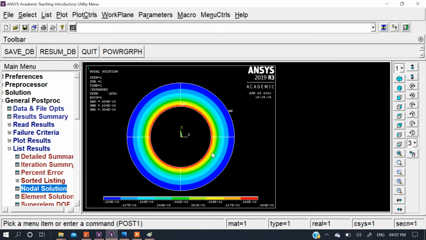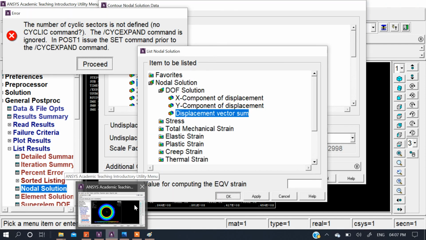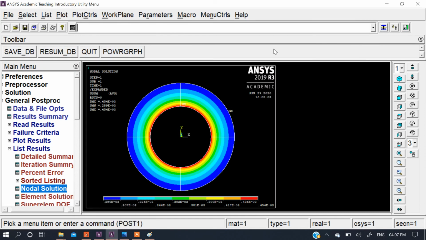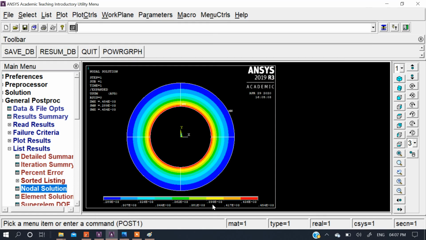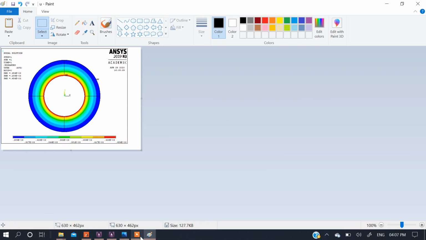In this way, this completes your second problem for the assignment number 6. So take a print of it or save it. After saving this, when the college resumes, you will check it up. Okay, so stay tuned for the third problem of the assignment number 6, that is on axisymmetric. I will upload it with this video only, the third problem, and that will complete your assignment number 6. So thank you.